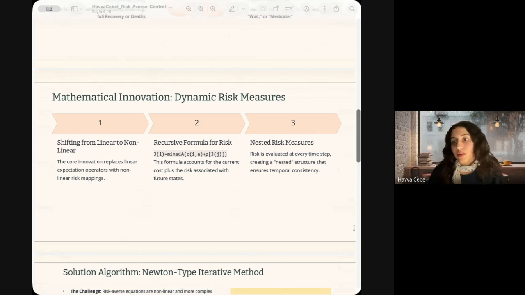Why is it important? Because we are using nested risk measures instead of just looking at the risk of the immediate next step. We are evaluating the risk of the next step plus the risk of the step after that and so on. As you can see in the recursive formula on the slide, this ensures time consistency, which means our fear of the risk today is consistent with our fear of the risk tomorrow. We are optimizing for the worst case scenario across the entire timeline, not just the average case.